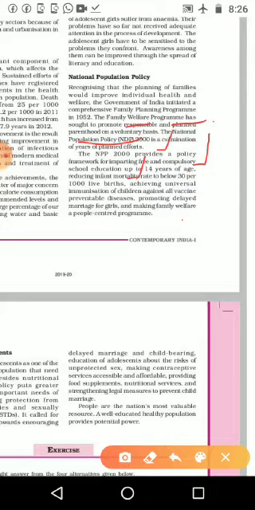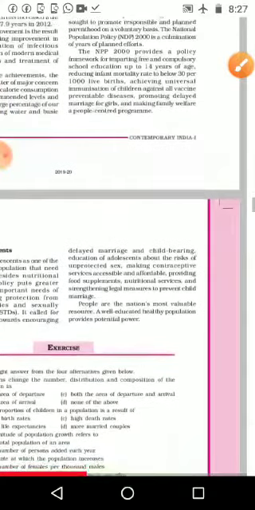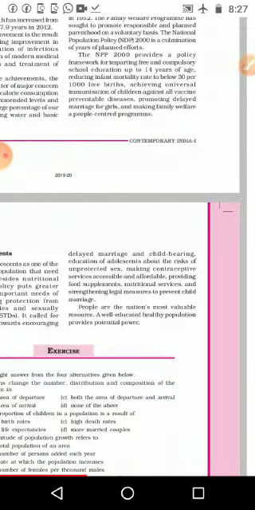We can give vaccination and immunization. The government is trying to give universal immunization, for everyone, so that not even a single child is left out. For that purpose, even at bus stands and railway stations, the government is making it free on the day of the polio drive. Then making family welfare a people-centered program, and promoting delayed marriage.